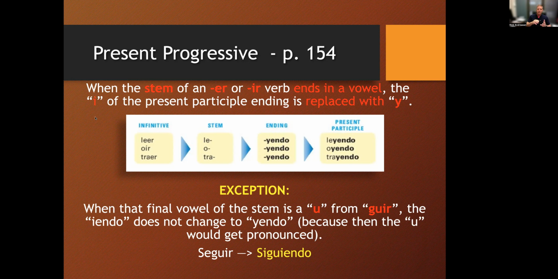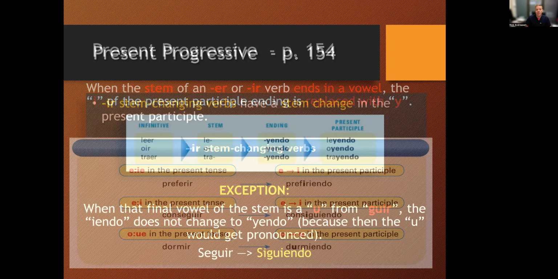Then there's conseguir, proseguir, perseguir, so different forms of that verb seguir. But remember that this is pronounced seguir, not segwir, because the U is silent. The U is making that G make its hard sound. The stem then changes. You take out the IR, we have segu, and the G is going to still be there because we're going to keep the iendo on the end, and that U is still there to make the G say its hard sound. So it becomes siguiendo. Now, the fact that we have siguiendo from the verb seguir leads to the next rule, which is there are some words that are going to be stem changing.